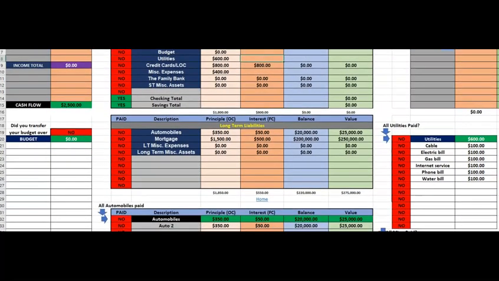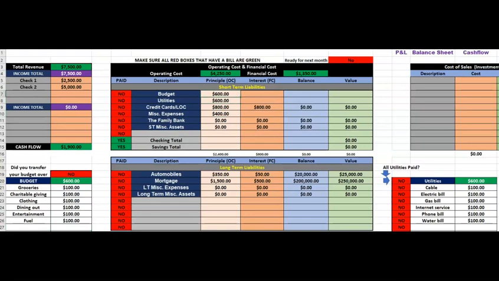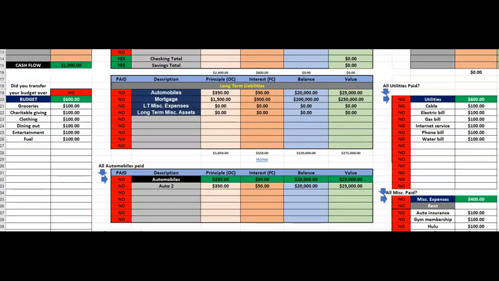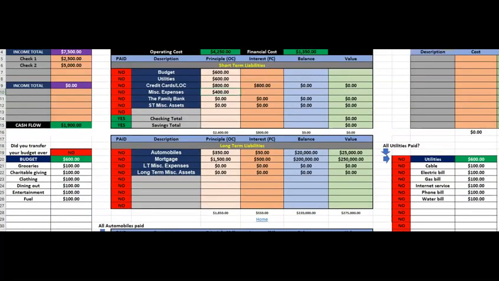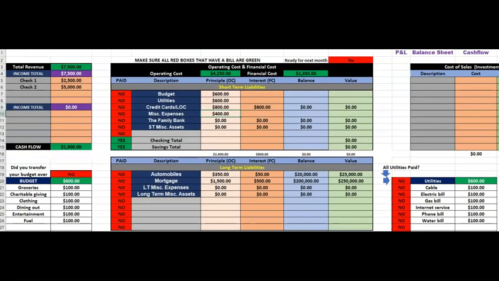So then let's create a budget here. So budget total: groceries, charitable giving, clothes, you can itemize your budget out here, enter those amounts, and it'll give you the total, which is what you're paying. So looking at this, the family has an income of $7,500. They're $600 on the budget, $600 utilities, credit cards, miscellaneous expense, $400, which is the Hulu, Netflix, all of that, and that Hulu, Netflix could maybe possibly go under utilities. It doesn't really matter where you put it.